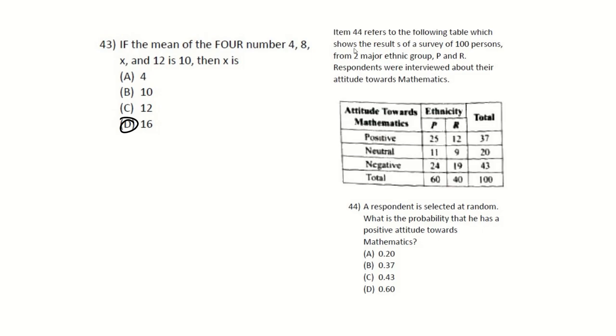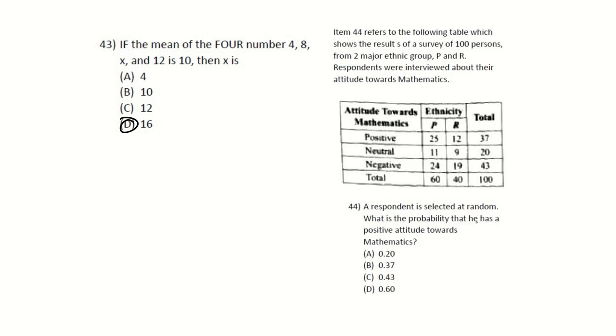Then we have item 44. Item 44 refers to the following table, which shows the results of a survey of 100 persons with two major ethnic groups, P and R. Respondents were interviewed about their attitude towards mathematics. The respondents were selected at random. They did not have a preference of ethnic group. So you know we're looking at a total of 100.